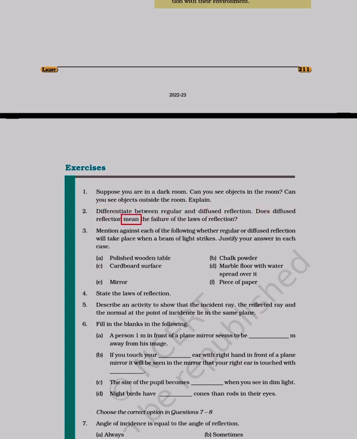3. Does diffused reflection mean the failure of the laws of reflection? 4. Mention against each of the following whether regular or diffused reflection will take place when a beam of light strikes. Justify your answer in each case.